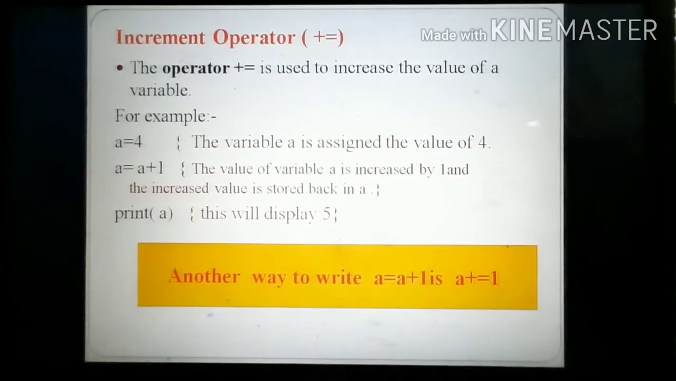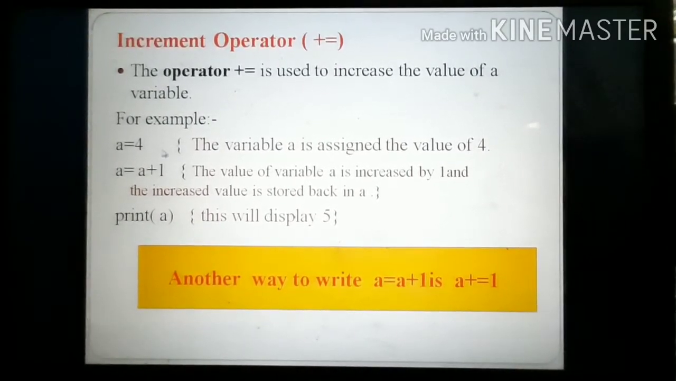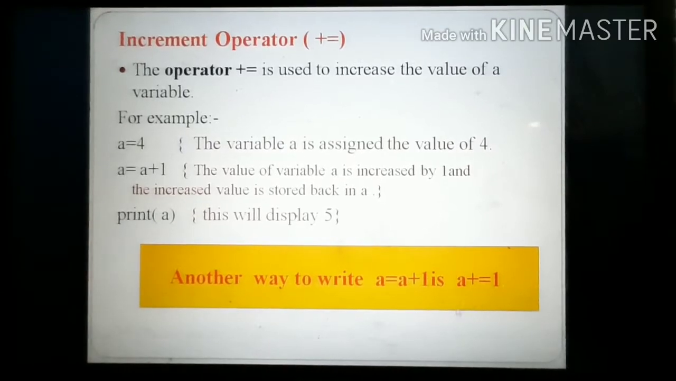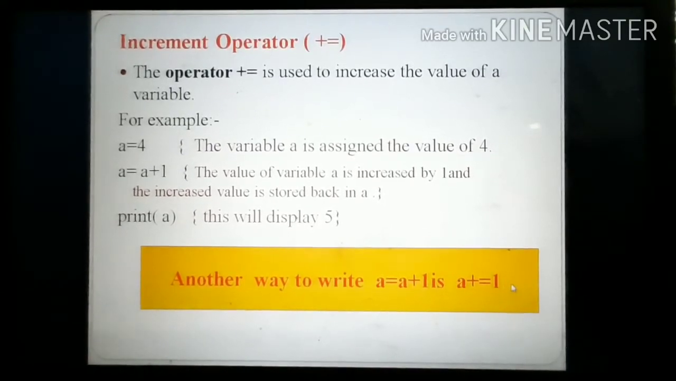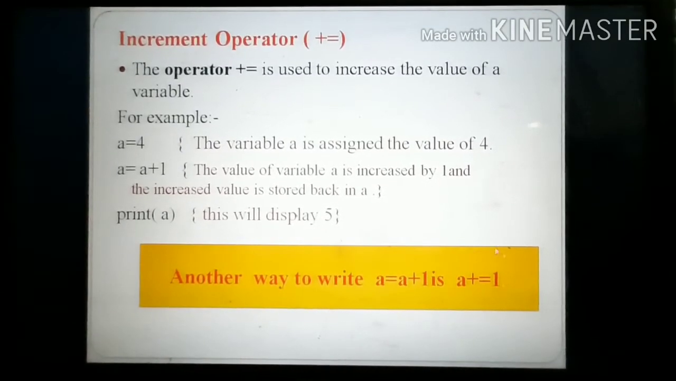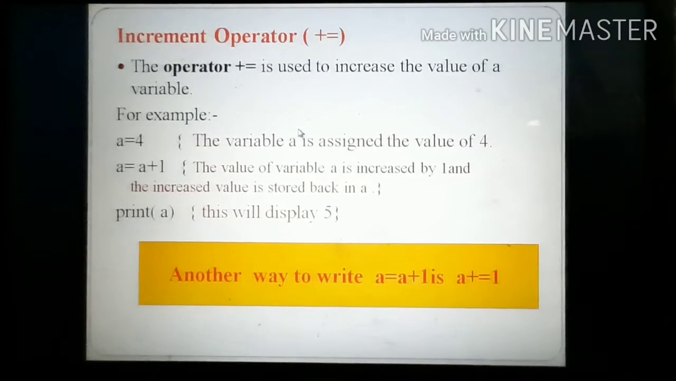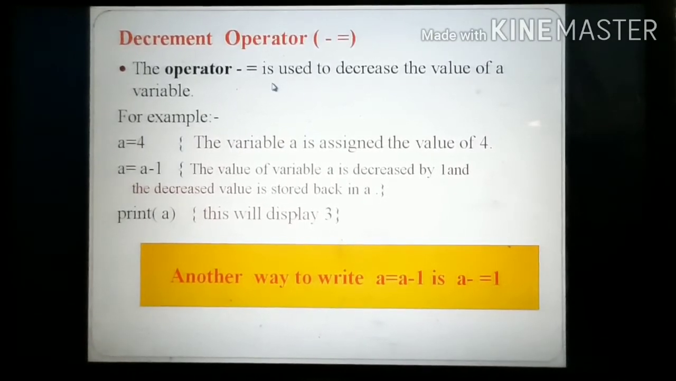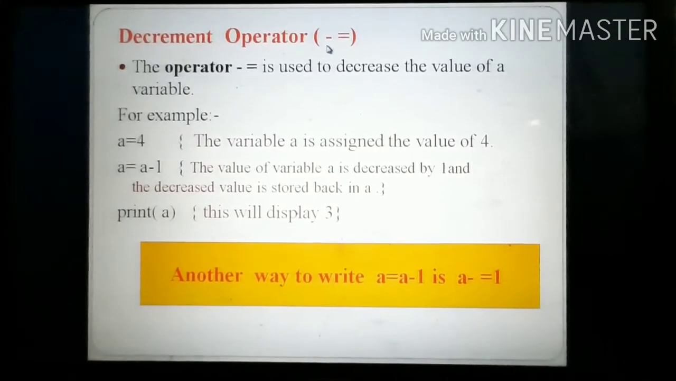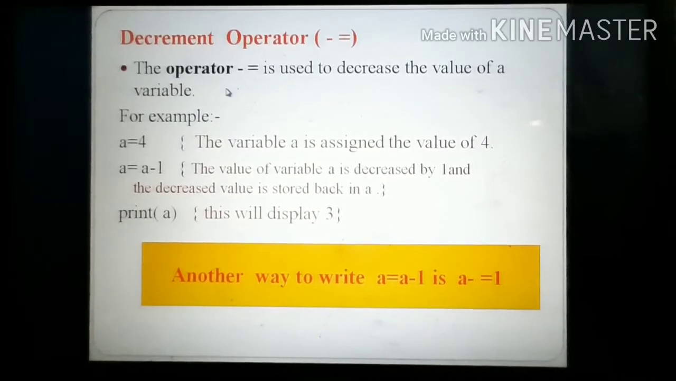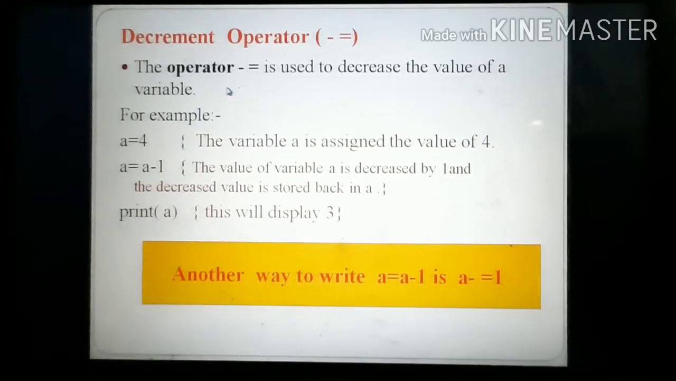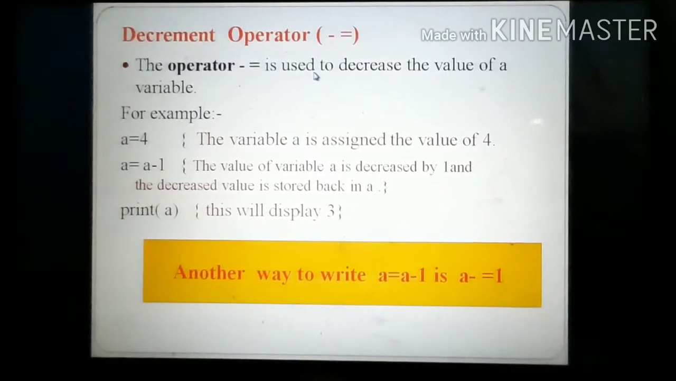The key point here is that a equals a plus 1 can also be written like this: a plus equal to 1. Both statements have the same meaning. So this is all about your increment operator. Now the next one is the decrement operator, which is represented by minus equal to. The decrement operator, as the name implies, is used to decrease the value of a variable.